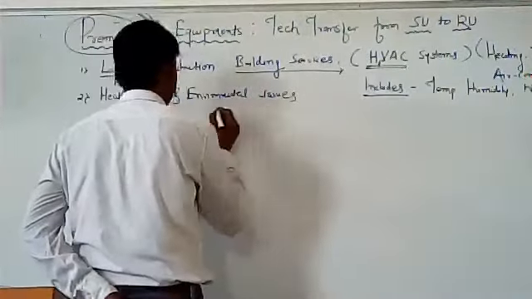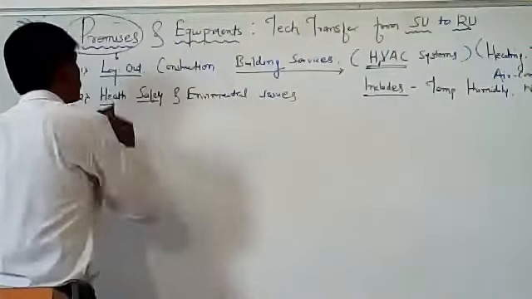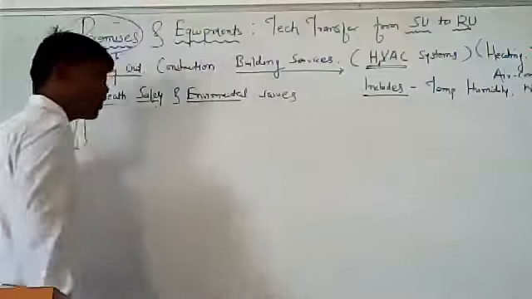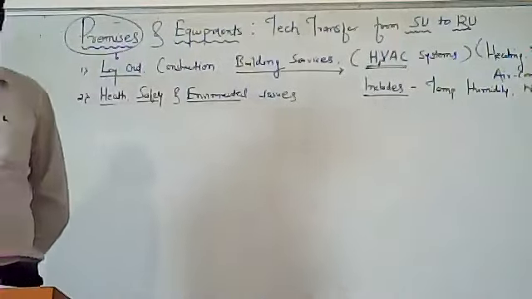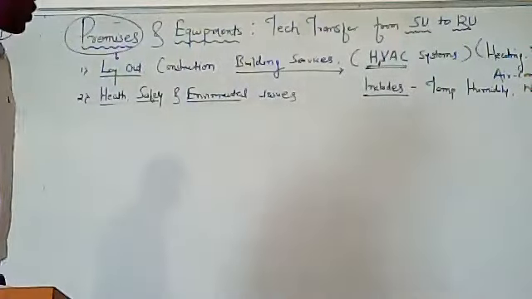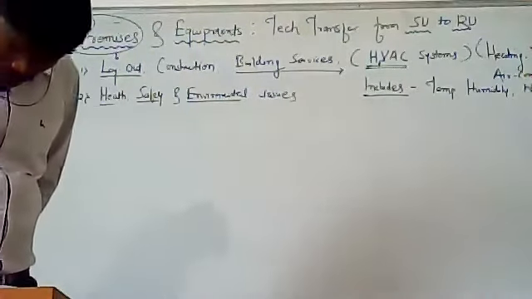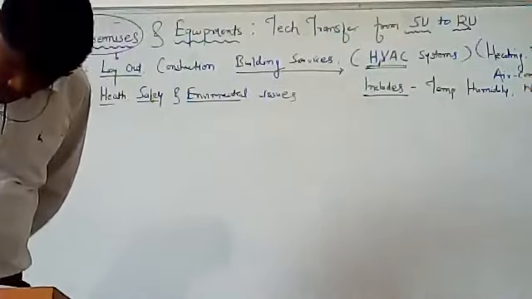This is the second point under premises. We discussed this point in the last lecture. If we are talking about health, safety and environment, what should it include?